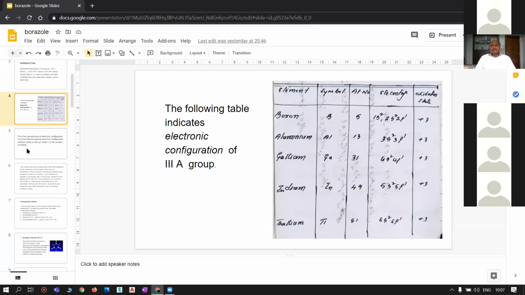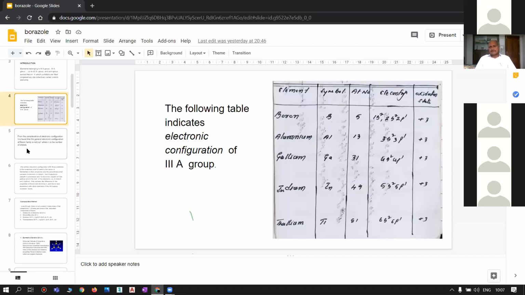Boron, having the symbol B and atomic number 5, has the configuration 1s2, 2s2, 2p1. Here, the valence shell consists of 2s2 and 2p1 electrons, which are easily removed, so the oxidation state of boron is found to be